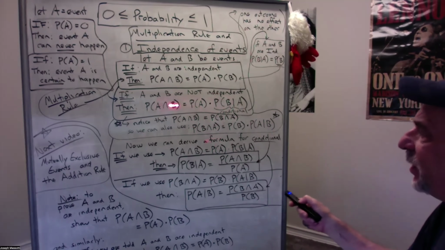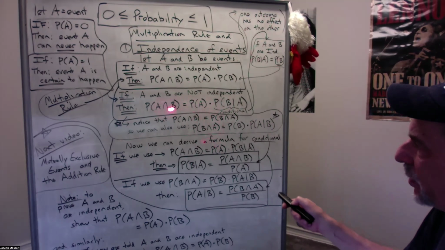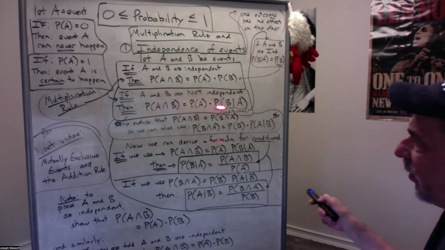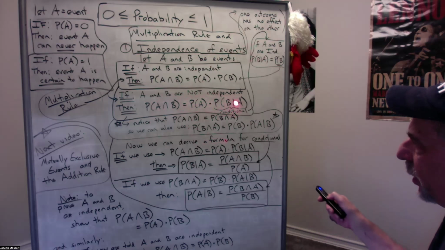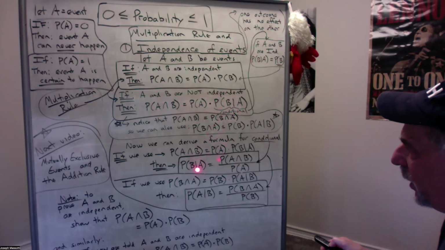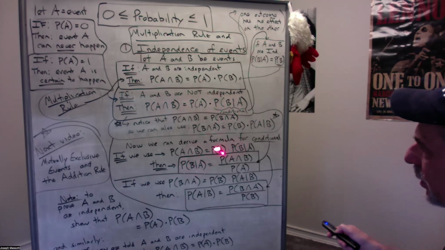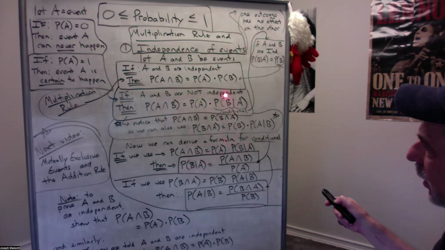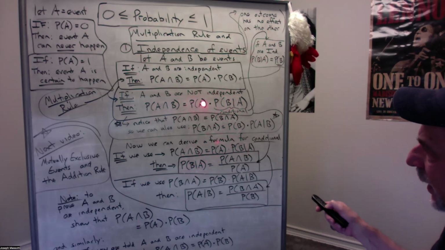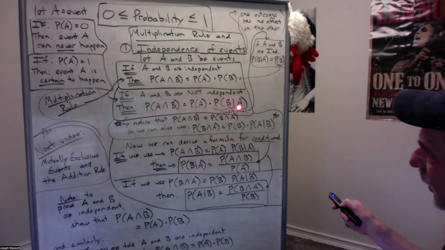Now, from these equations that we just looked at for the intersection, we can solve this equation for the conditional and come up with an equation for the conditional here. I'm just taking this equation here and dividing both sides by the probability of A. Just like any algebraic equation, if I divide this side by the probability of A, I'm left with that condition.